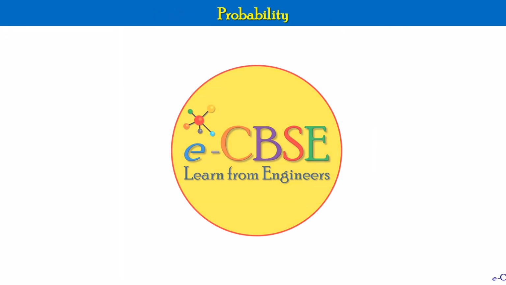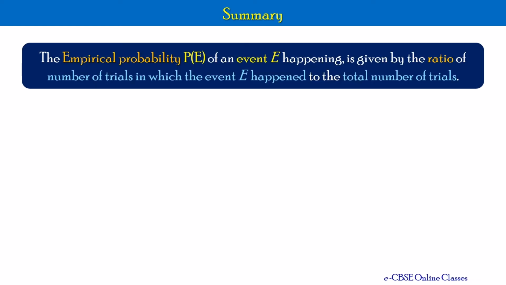Now before winding up this video, let us quickly recap some of the things that we have learned. The empirical probability P of E of an event E happening is given by the ratio of number of trials in which the event E has happened to the total number of trials. This is experimental probability.